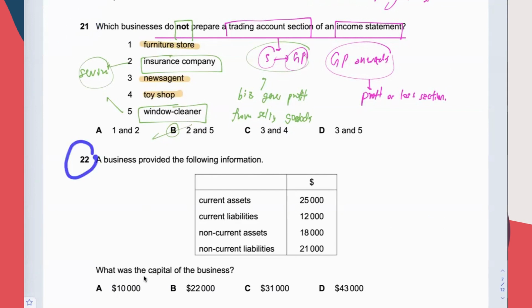22. What was the capital of the business? You have to find out how to determine it. They have given you some assets and some liabilities. What can you do? Do the accounting equation. A equals C plus L. So combine all the assets together. I think you will get 43,000. Better to use a calculator. So 25,000 plus 18,000, it is 43,000. Then the liabilities, combine these two, 33,000.